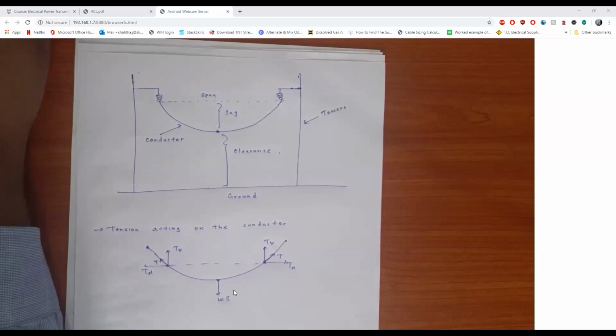Guys, how clear is the document camera? Can you guys see the letters? Can you guys hear me? Hello. Amit Deshapriya, can you hear me?